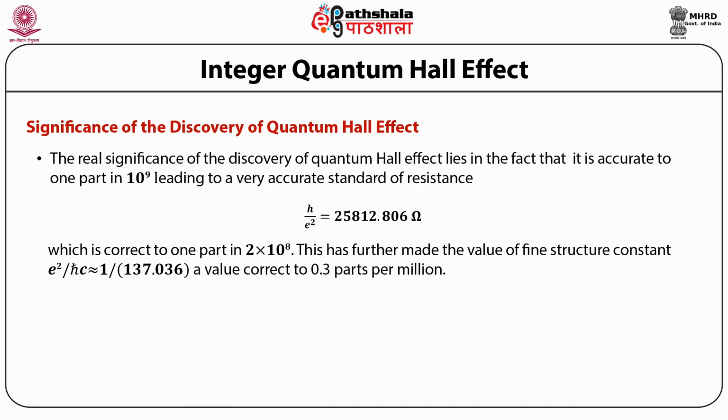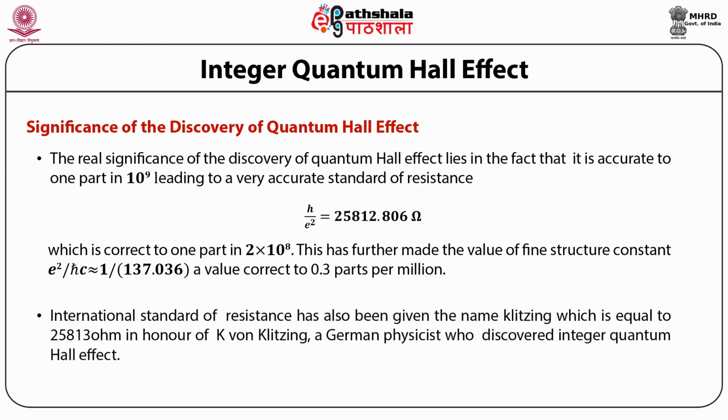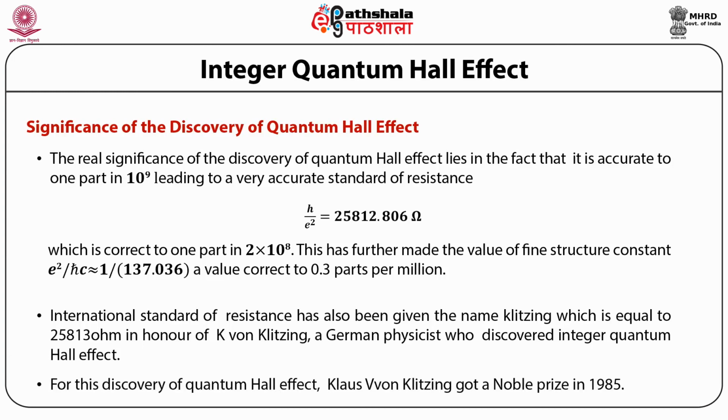This has further made the value of the fine structure constant e square upon h bar c approximately equal to 1 upon 137.036, a value correct to 0.3 parts per million. The international standard of resistance has also been given the name Klitzing, which is equal to 25,813 ohm, in honor of K. von Klitzing, a German physicist who discovered the integer quantum Hall effect. For this discovery, Klaus von Klitzing got a Nobel Prize in 1985.